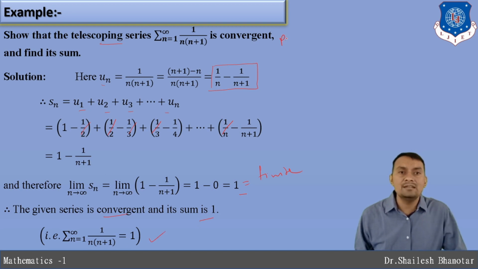Sometimes this question can be asked: prove that the series sum from n equals 1 to infinity of 1 divided by n into n plus 1 is equal to 1. That means you need to determine that the infinite sum is equal to 1.